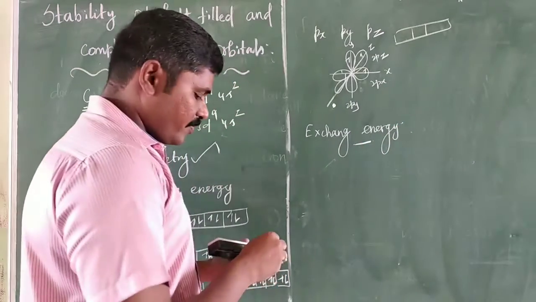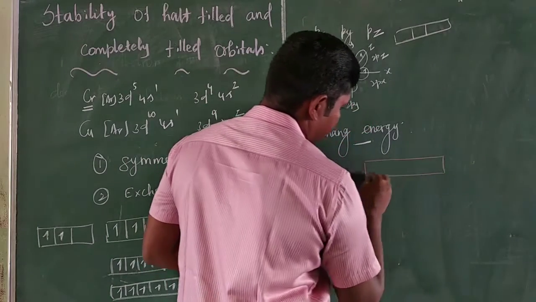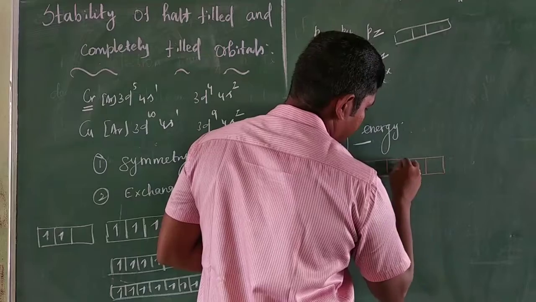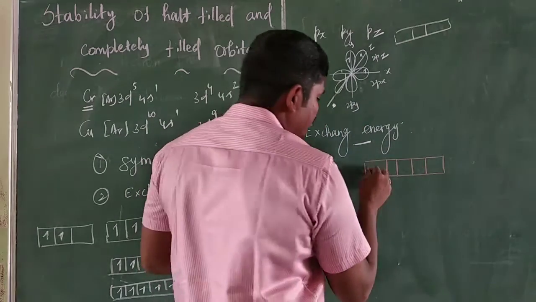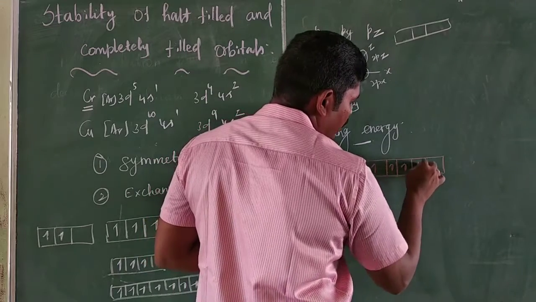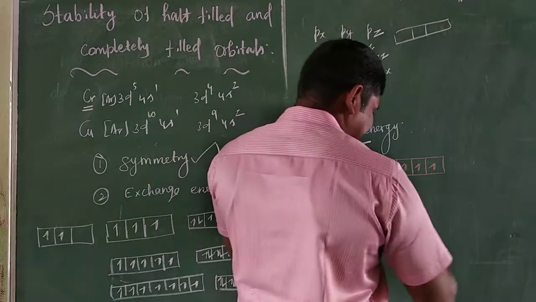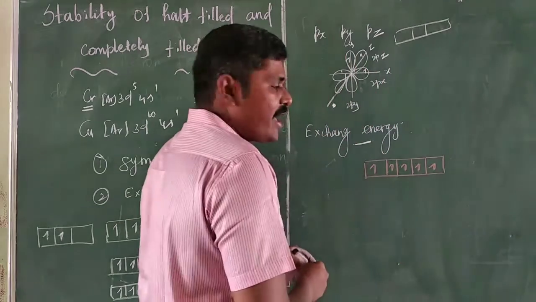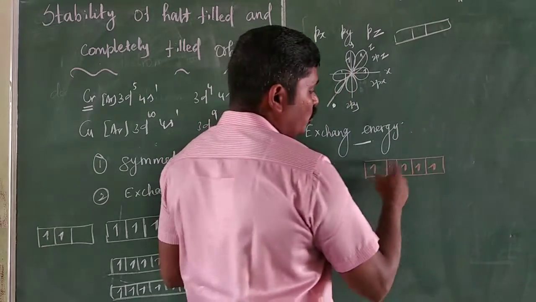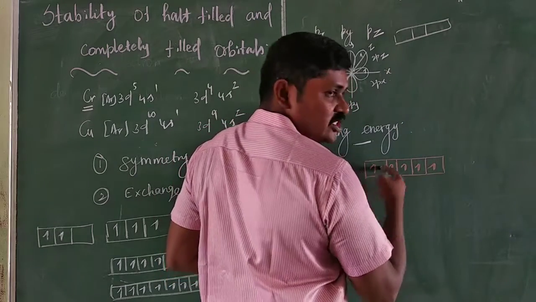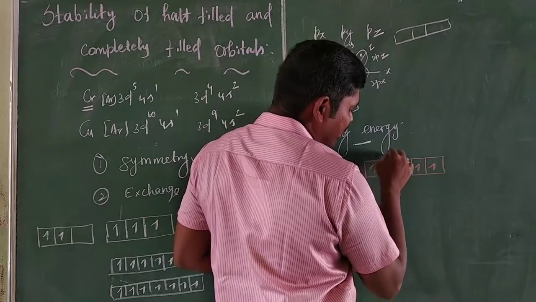Exchange energy. Two or more electrons with the same spin in d orbitals can exchange their positions. When electrons with the same spin exchange positions, energy is released.